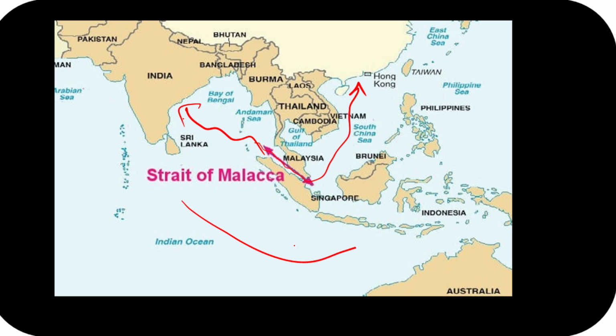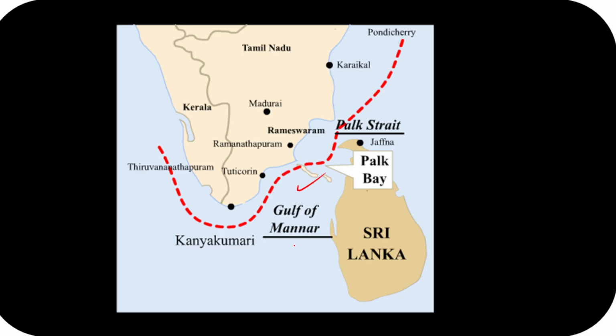So guys, now that we have looked at this one, let's look at the Palk Strait. Okay, so guys, when we look at the Palk Strait, if you can see, we find it in our own area. We will see the location is India and Sri Lanka. Apart from that, guys, one thing that we need to remember: if we look at the Gulf of Mannar over here, there will be Palk Bay here. It joins Palk Bay with the Bay of Bengal.